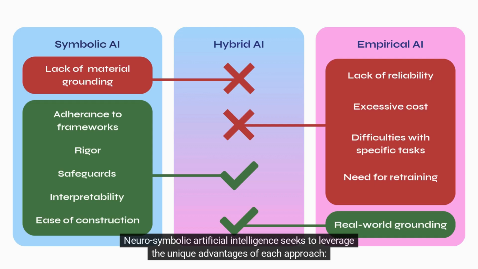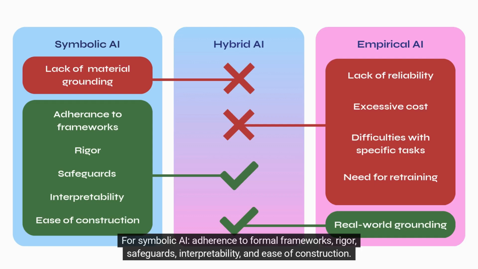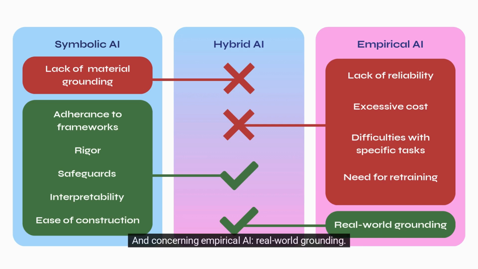Neurosymbolic artificial intelligence seeks to leverage the unique advantages of each approach. For symbolic AI, adherence to formal frameworks, rigor, safeguards, interpretability, and ease of construction. And concerning empirical AI, real-world grounding.